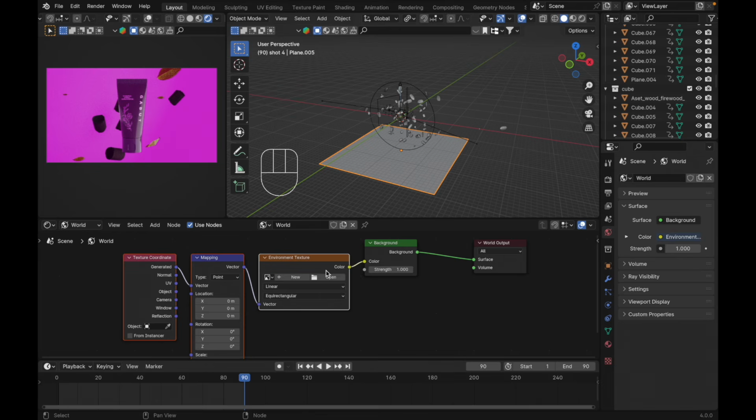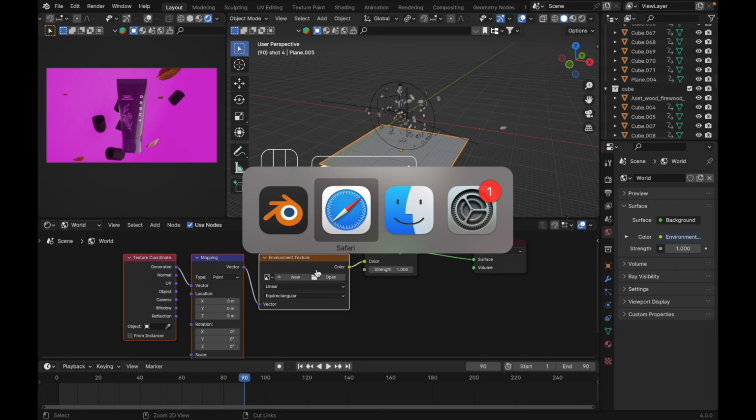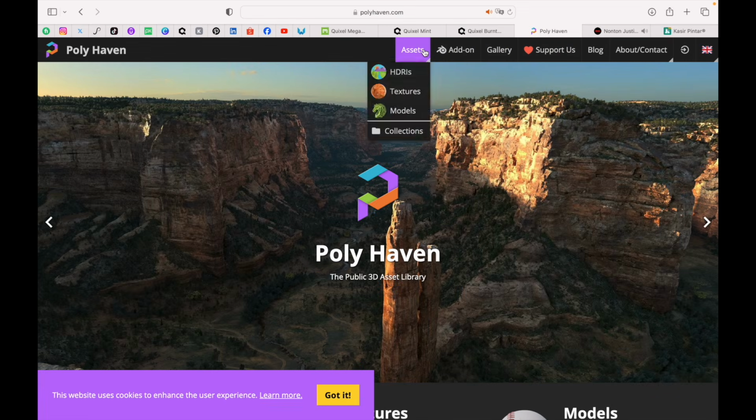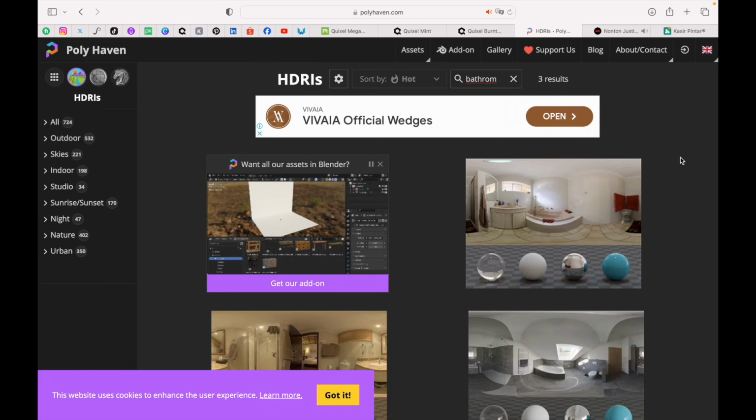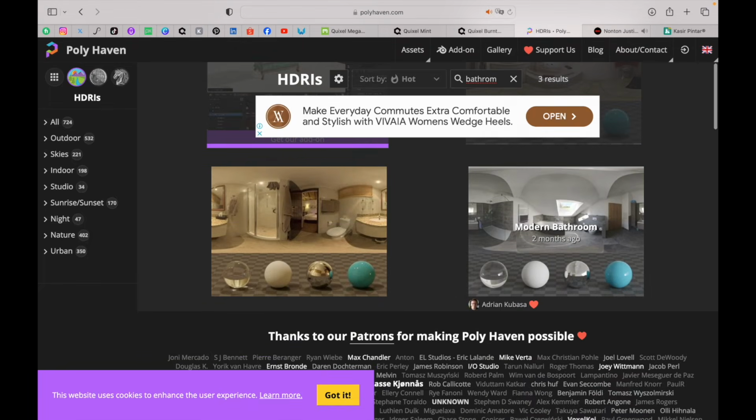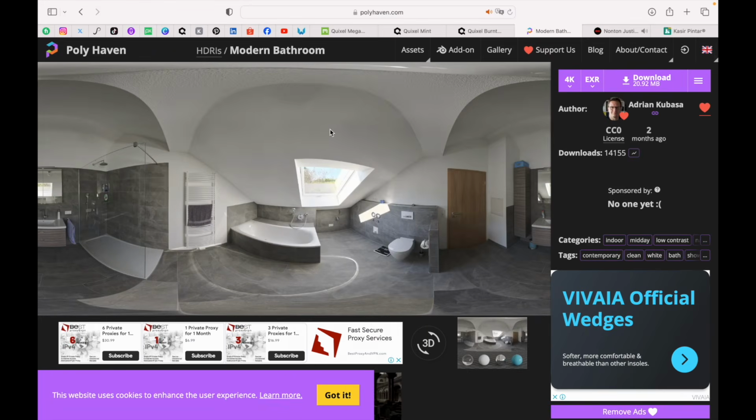You need to add an HDRI picture here, just go to Poly Haven. Here, the asset HDRI, I'm just gonna use bathroom. I'm gonna use this one. I'm gonna leave the link to download in the description below.